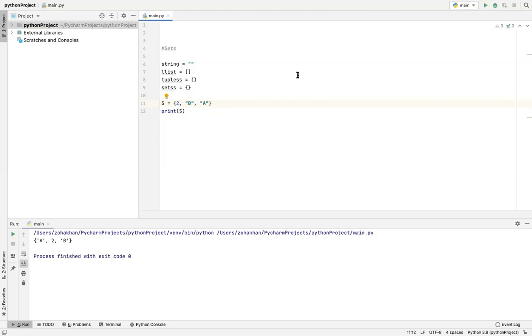Oh yes, thank God. So what happens in sets is, we were talking about memories, how the values in these data types are saved in memory. There are different types of memories. There's hash memory, and then there is stack memory. When the string values, lists, or tuples were saved in memory, they were saved in the form of stack memory.